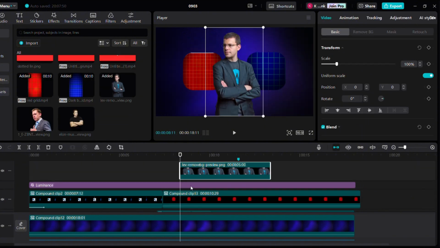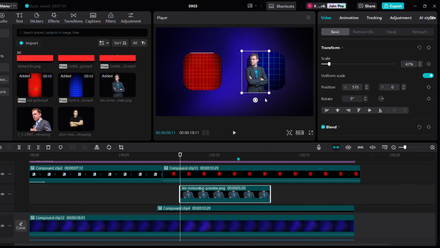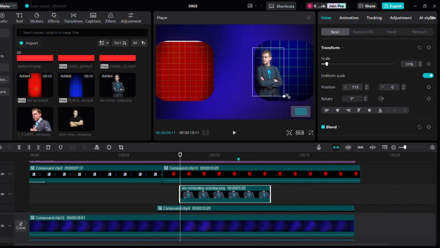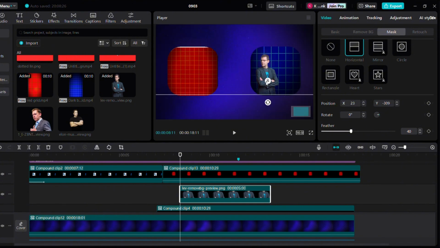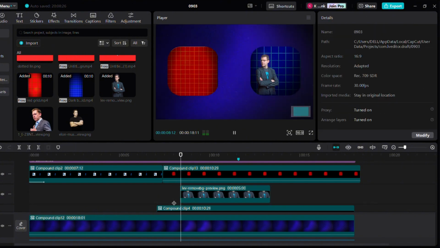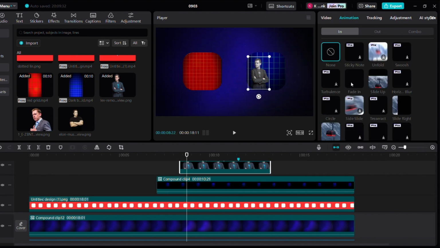Now bring this clip to the timeline and place him over here. Go to mask and select horizontal mask and bring the line to the bottom and increase its feather. Now go to the adjustments and decrease its saturation completely and apply the slide up animation.